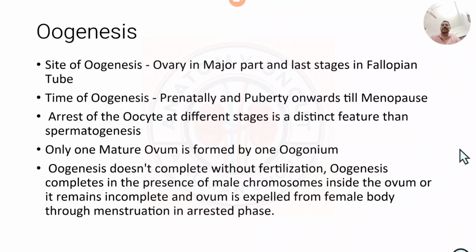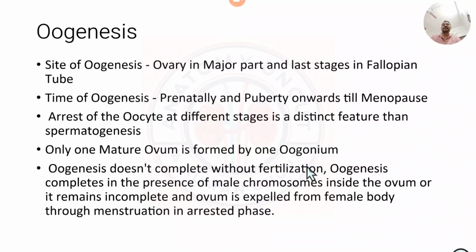And obviously the site of oogenesis is the ovary, and only the last stage is completed in the fallopian tube, that we will see as you move forward. The time of oogenesis, obviously, is different at different stages, and it's a distinct feature from spermatogenesis, as I have explained. Only one mature ovum is formed by one oogonium.